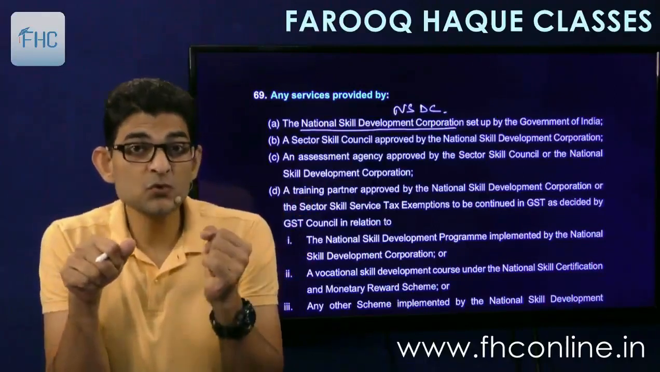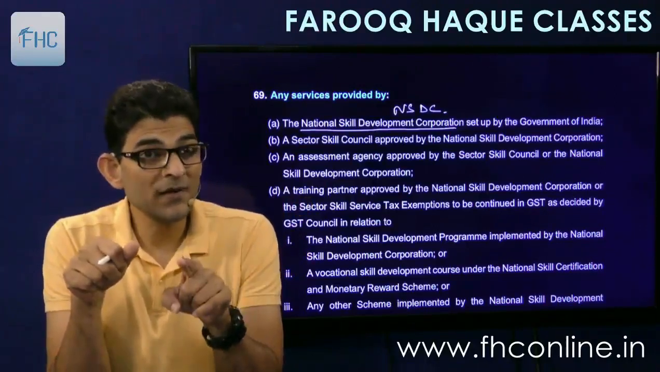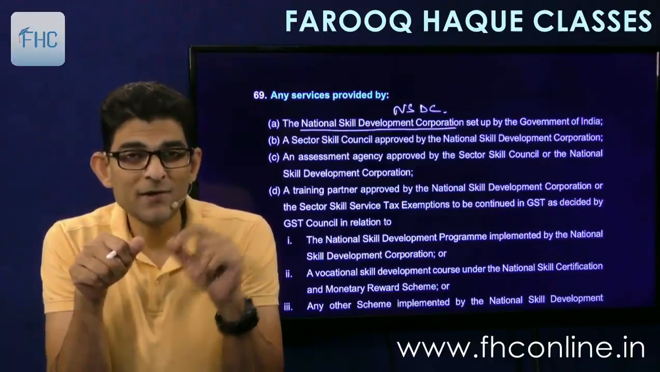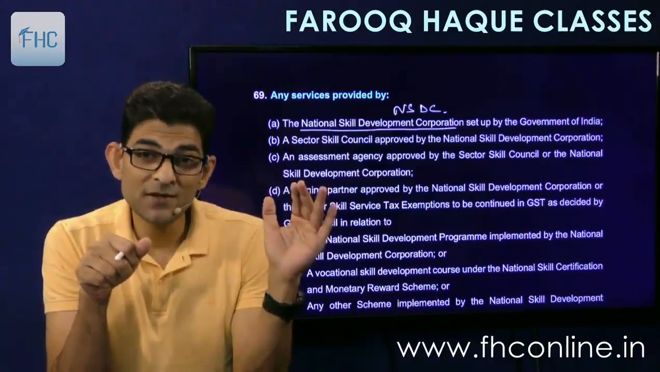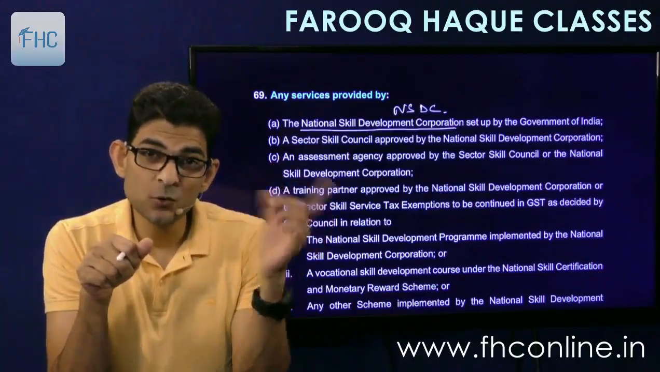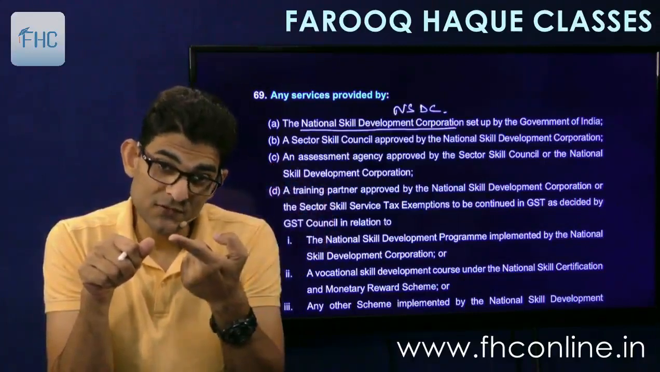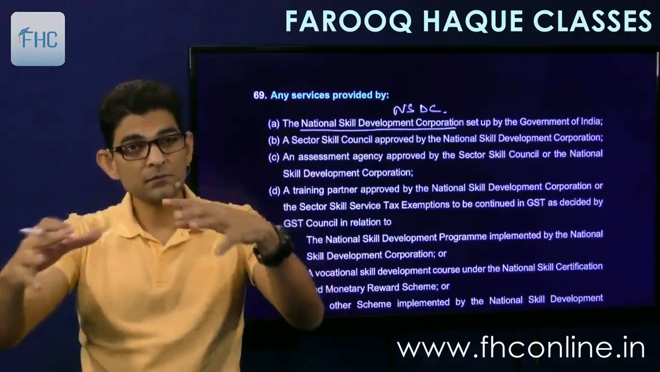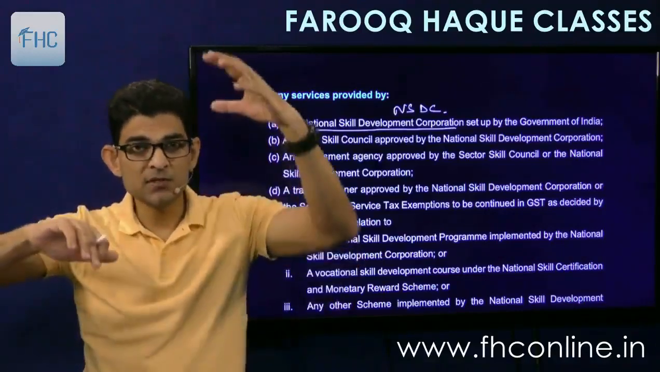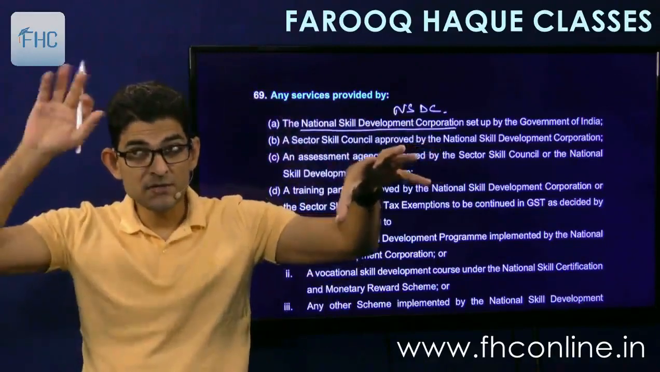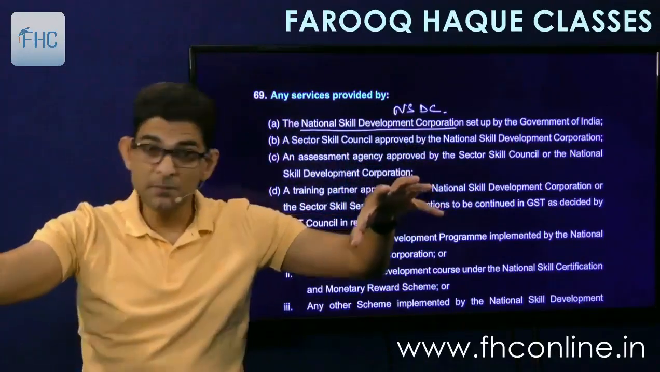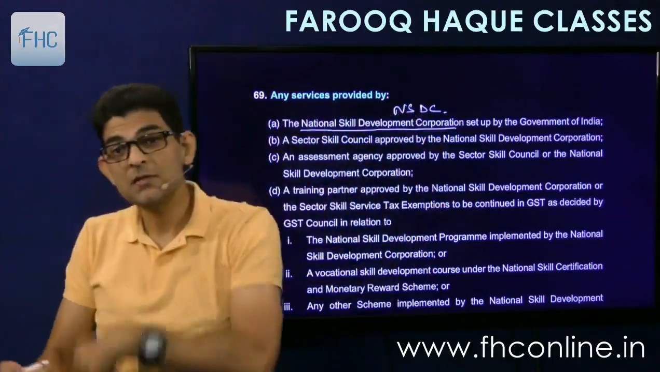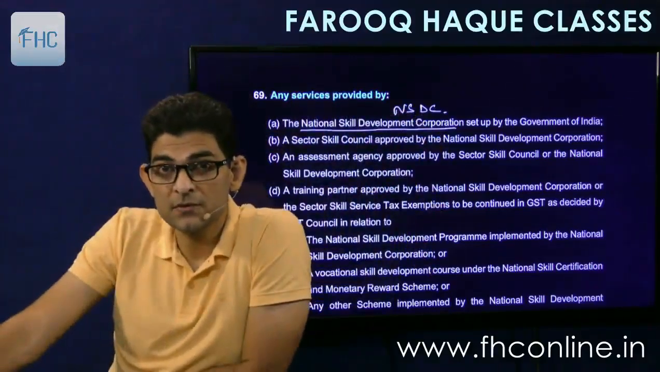Now who will test those students? The training partner cannot test because he will give a lot of marks and make students pass. So the assessment agency is another one which is appointed by NSDC to go and take tests of these students. These are the two players who will be below NSDC. NSDC will appoint assessment agencies and training partners. Training partners will provide training to students. The assessment agency will conduct the exams and give results.